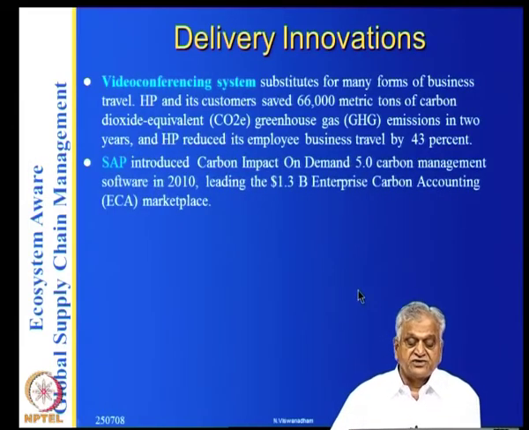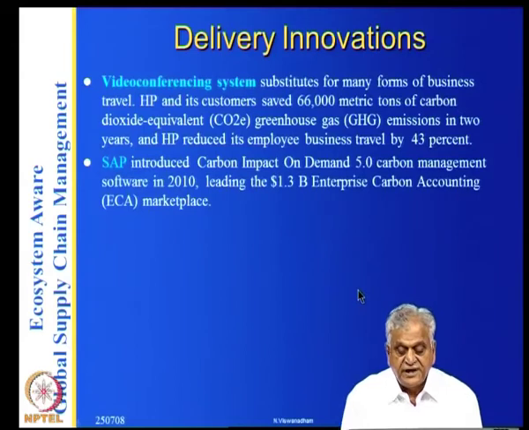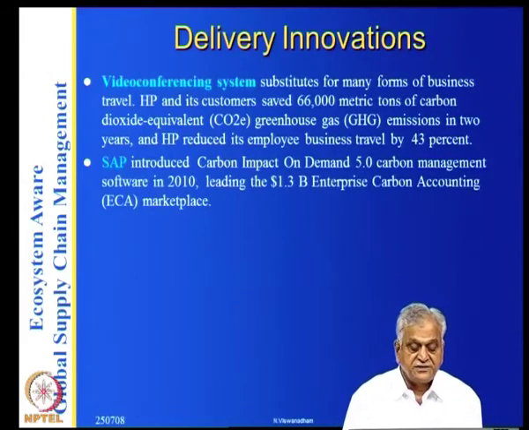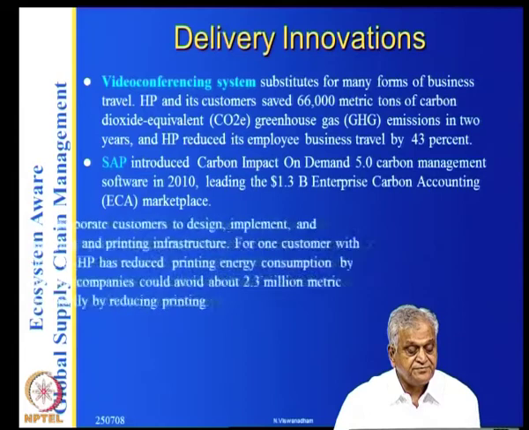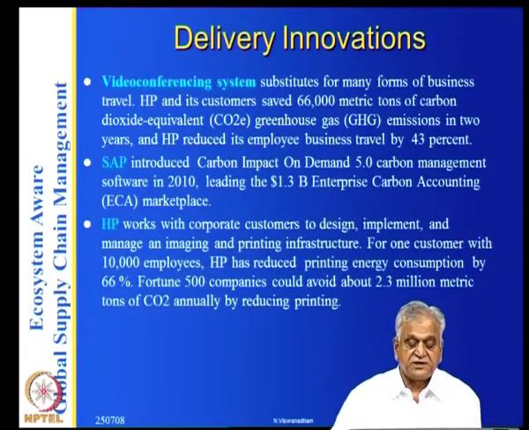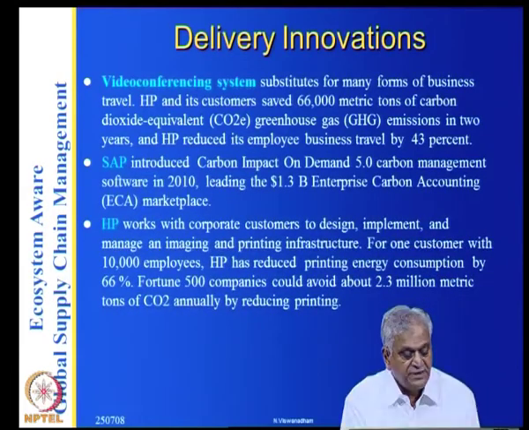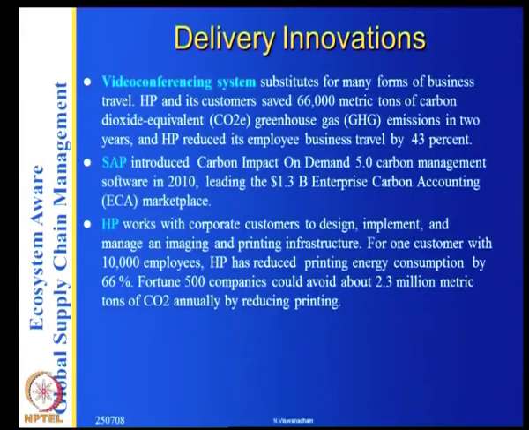So SAP introduced the Carbon Impact On Demand 5.0 carbon management software in 2010, and they have an enterprise carbon accounting marketplace. And HP works with corporate customers to design, implement and manage an imaging and printing infrastructure. For one customer with 10,000 employees, HP reduced the printing energy consumption by 66%.